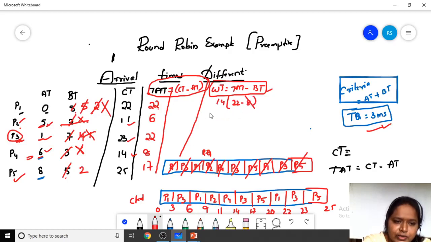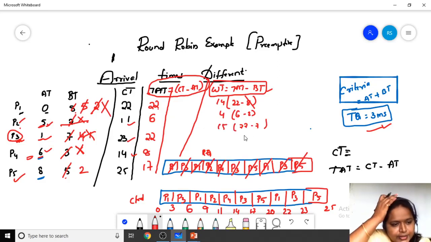And the next one is 6 minus 2, which is 4. And 22 minus 7, which is 15.